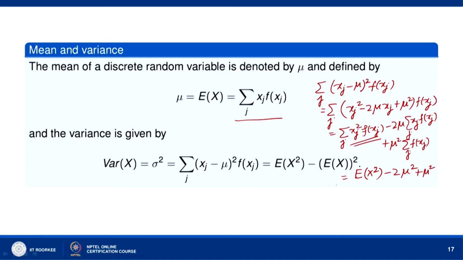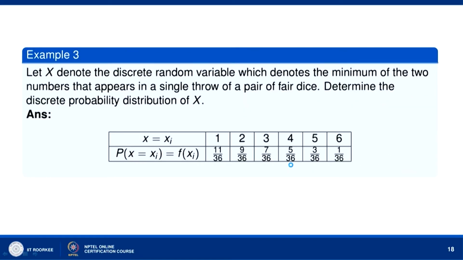So, this is E(x square) minus mu square, which is E(x square) minus (E(x)) whole square. So, we have this result. The variance of x can be expressed in terms of expectation: it is expectation of x square minus expectation of x whole square.